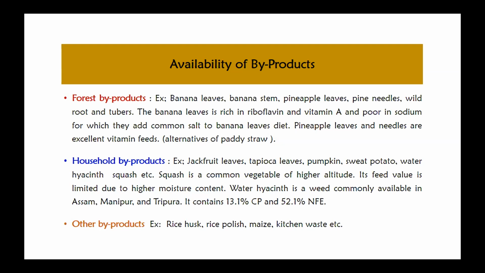And then water hyacinth is a weed which is commonly found in Assam, Manipur and Tripura. It contains crude protein of 13.1% and nitrogen-free extract of 52.1%. Other byproducts like rice husks, rice polishings, maize, kitchen waste. So these are the byproducts which are available in the Northeast region.